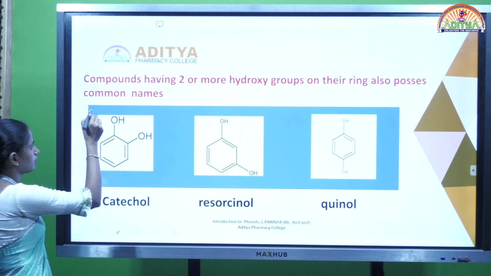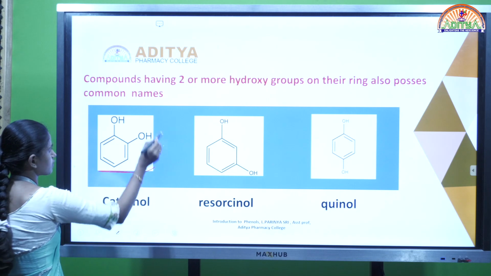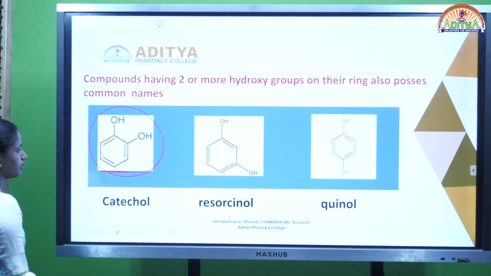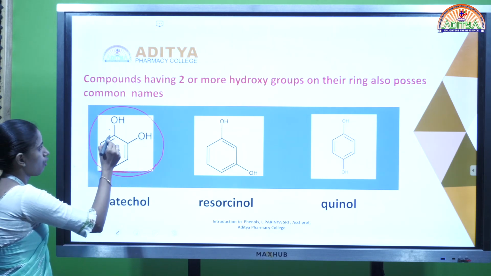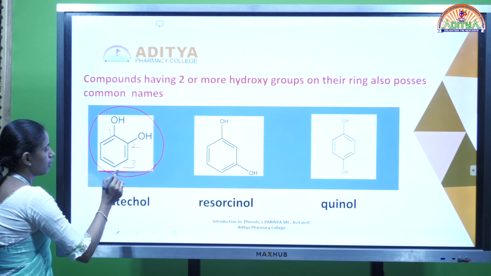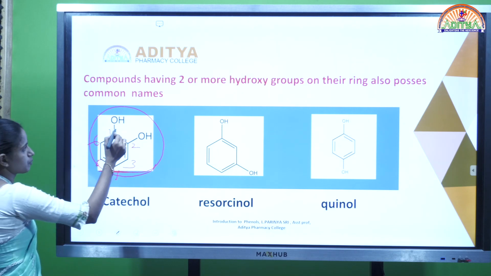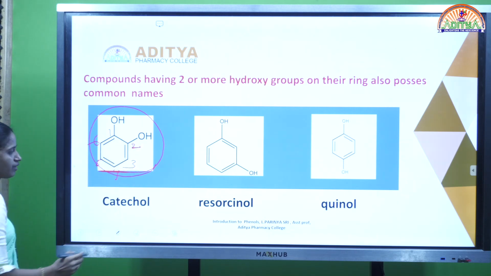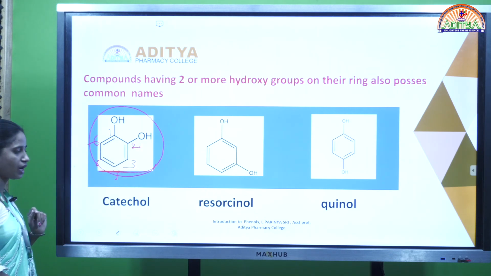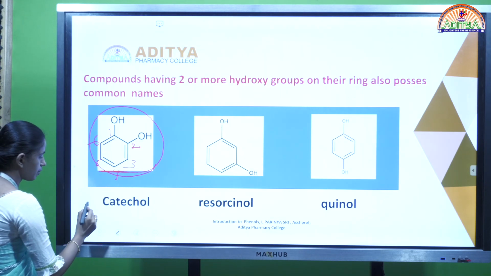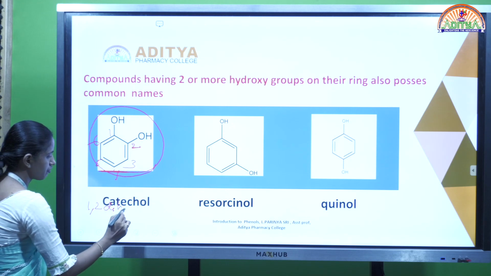Coming to the first one, this is the catechol. In this, 1, 2, 3, 4, 5, 6, and at the first position and the second position the hydroxy groups are present. So the IUPAC name is 1,2-dihydroxyphenol.